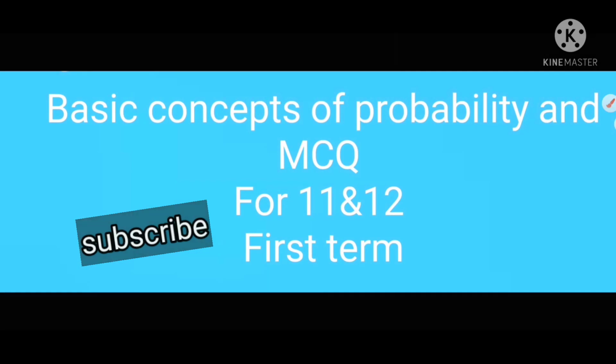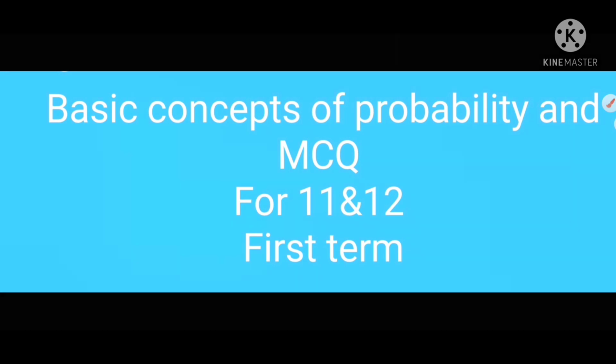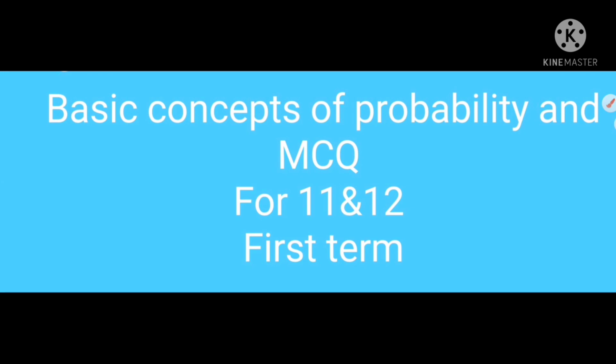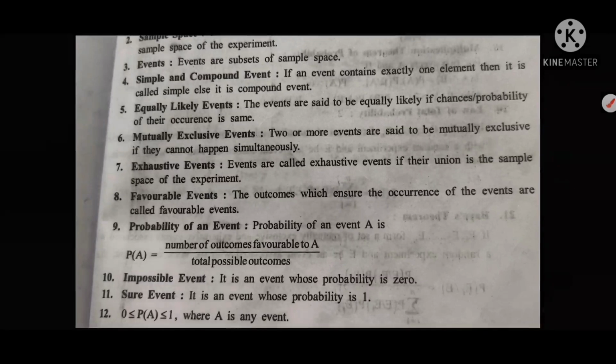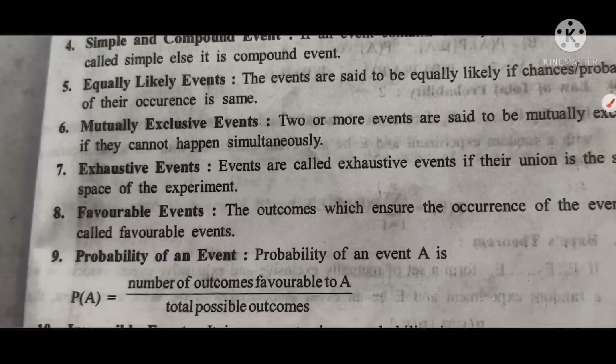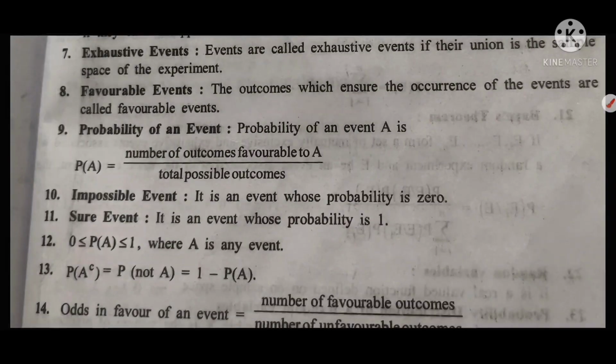This video is for plus 1 and plus 2 classes. In this video, we will discuss some basic concepts of probability and solve related MCQs for first term. So let's begin. I already uploaded my first video of probability and link of that video is given in the description. Probability is equal to number of favorable outcomes divided by total possible outcomes.